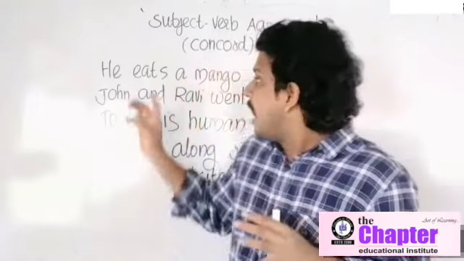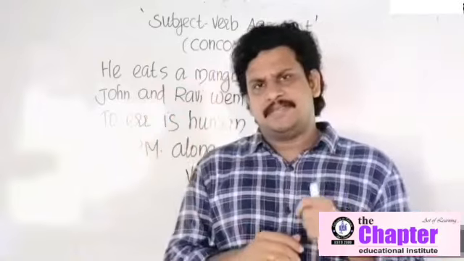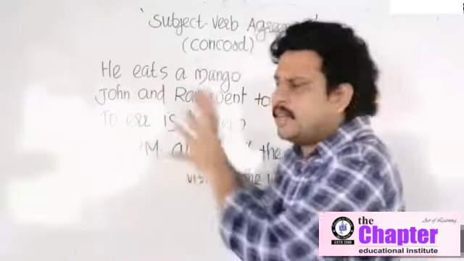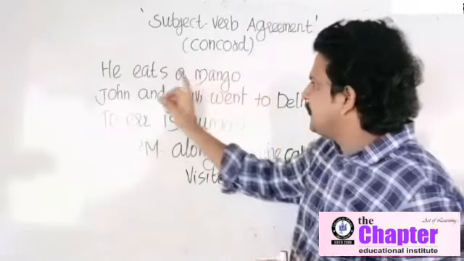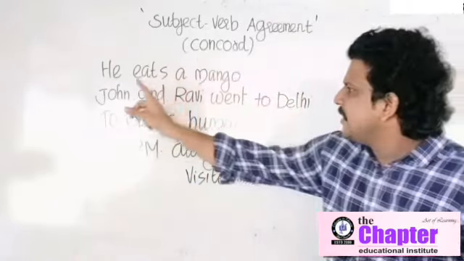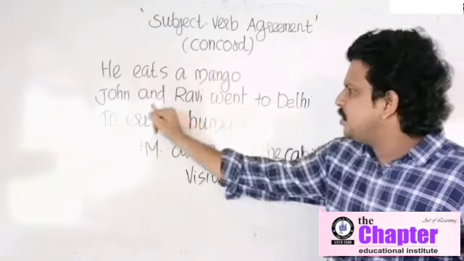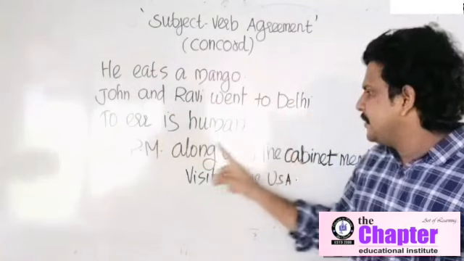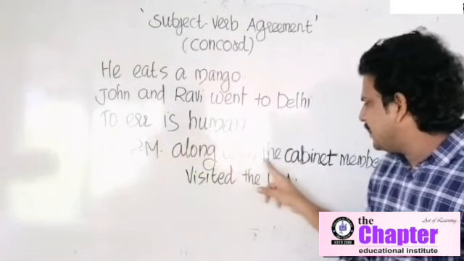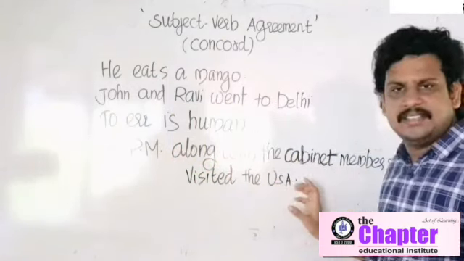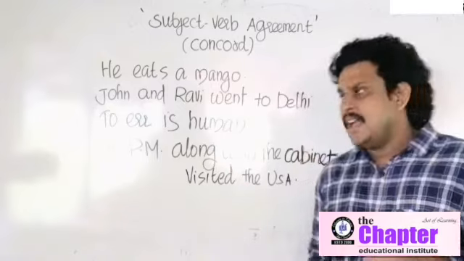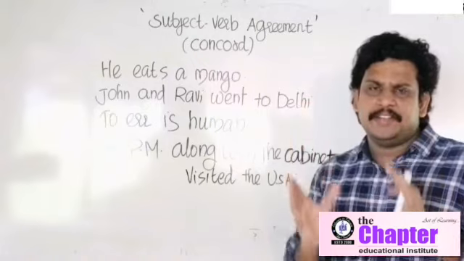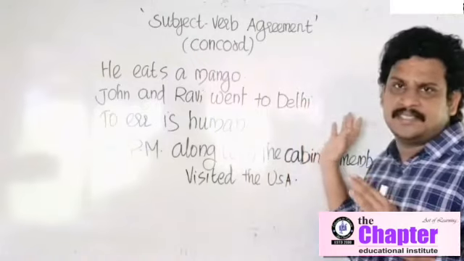First of all, I am going to teach you what is a subject. You are all familiar with the subject. Here, look at these 4 sentences. Let me read it. He eats a mango. John and Ravi went to Delhi. To err is human. The Prime Minister along with the cabinet members visited the USA. My question is, identify the subjects in these sentences.